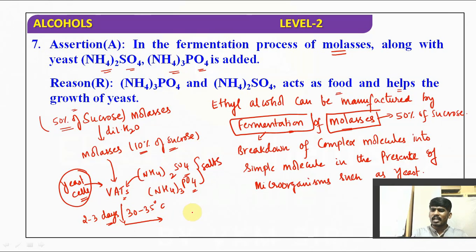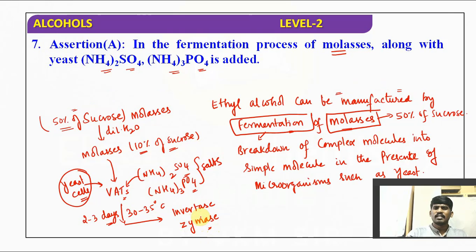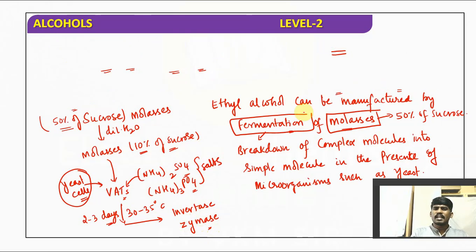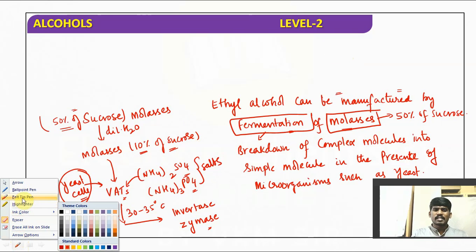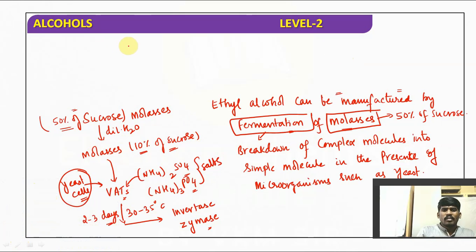After 2 to 3 days, what will happen? The yeast cells produce two enzymes. One is invertase and another one is zymase. Understood the point, children? They produce two enzymes, invertase and zymase, and these two enzymes degrade our complex substances into simple substances.